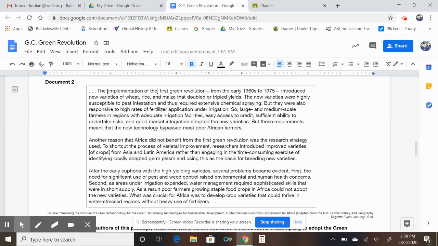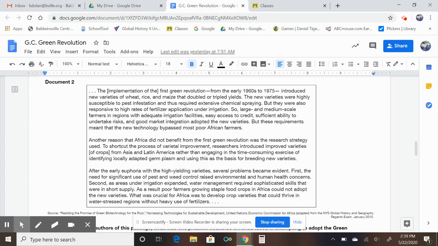Another reason that Africa did not benefit from the first Green Revolution was the research strategy used. To shortcut the process of varietal improvement, researchers introduced improved varieties of crops from Asia and Latin America rather than engaging in the time-consuming exercise of identifying locally adapted germ plasm and using this as the basis for breeding new varieties. After the early euphoria with the high-yielding varieties, several problems became evident.